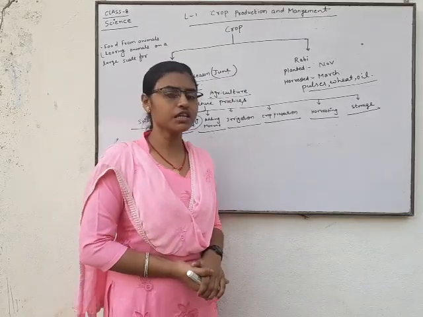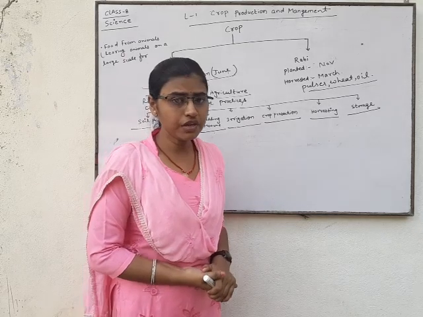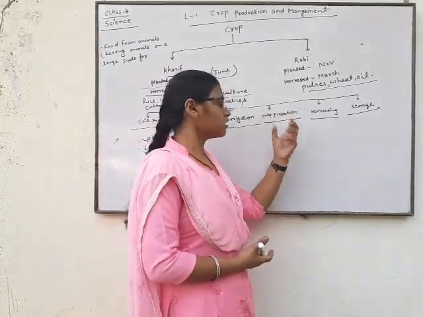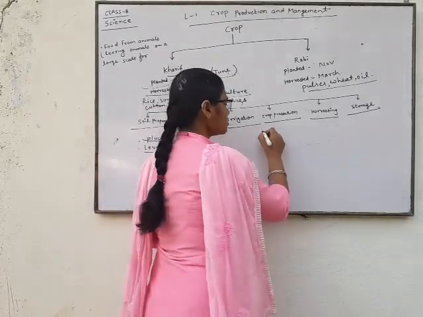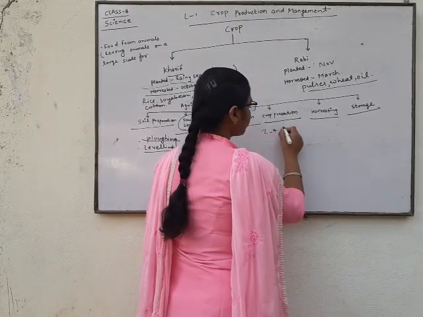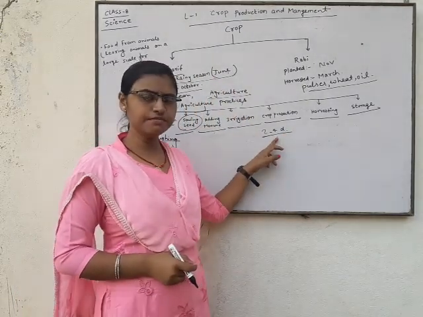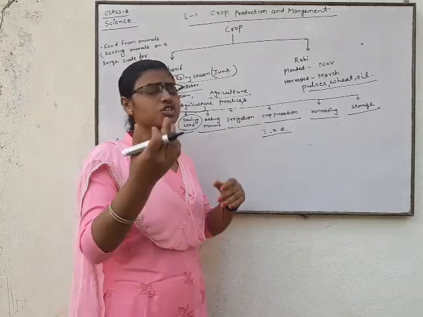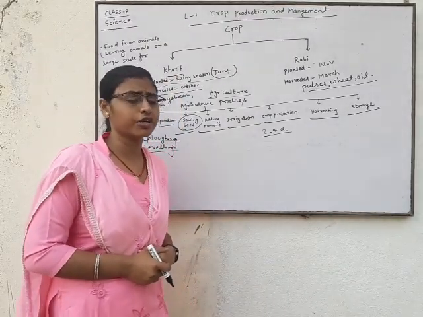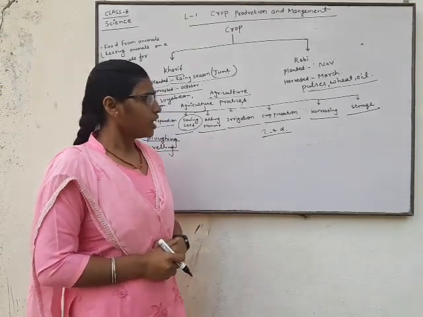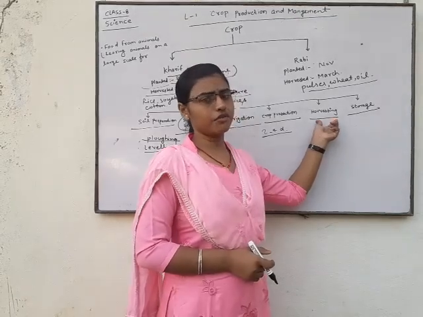Using some pesticides and some weedicides, we will protect the crops, such as 2,4-D as our weedicide, and some extra pesticides are also used for crop protection. And after crop protection, we will discuss harvesting.